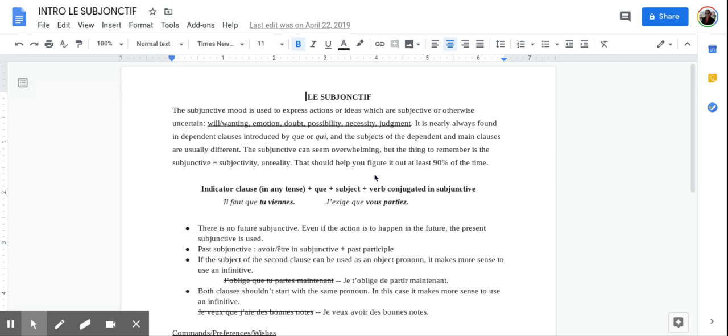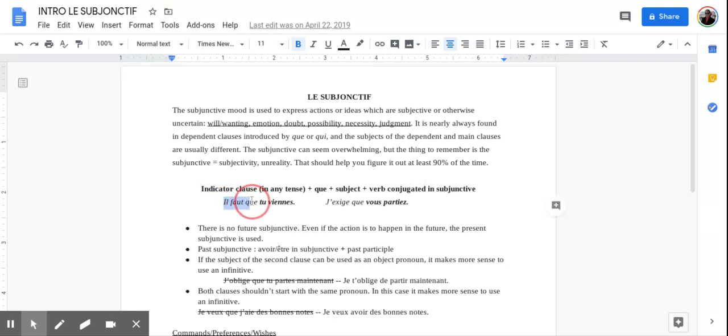You also want to just be practicing it. And the more that you practice it and use it and listen to it, the more it'll sound right. And we'll just be getting used to it. So here's kind of your formula. So the indicator clause, no matter what tense, plus your que, and then your second clause. So your subject and then your verb in the subjunctive form.